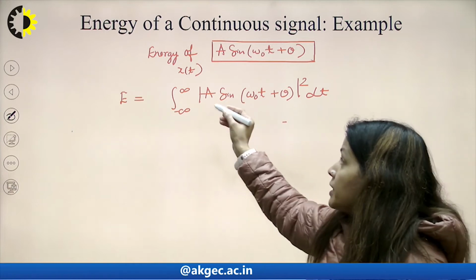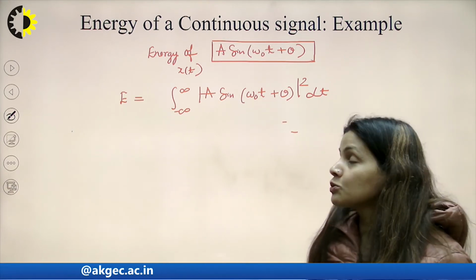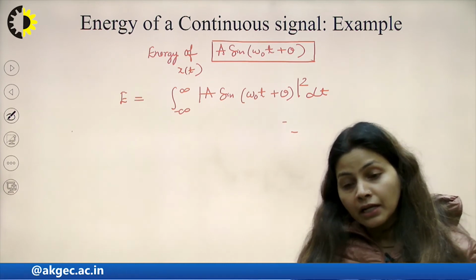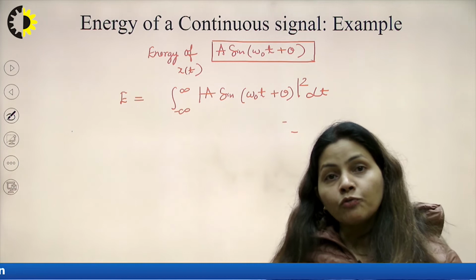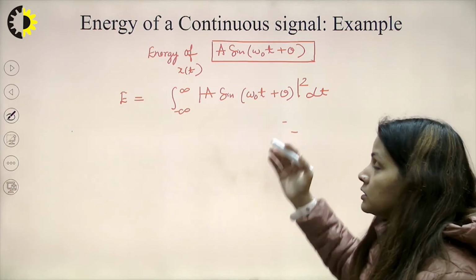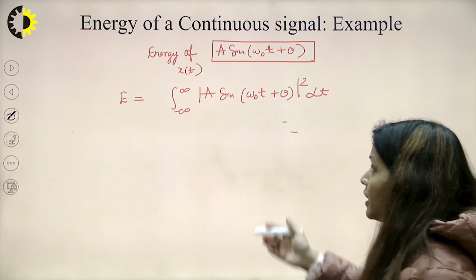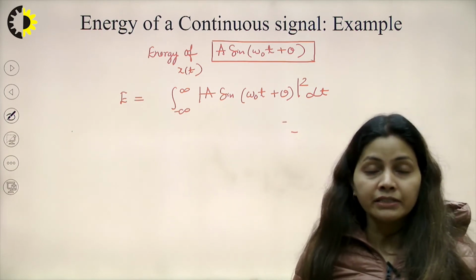Now again I will be getting A square sin square omega naught t plus theta, and then again I will apply the formula cos 2 theta is equal to 1 minus 2 sin square theta, and I will solve for sin square theta. Now here I have not assumed A to be 1, let us keep it as it is.